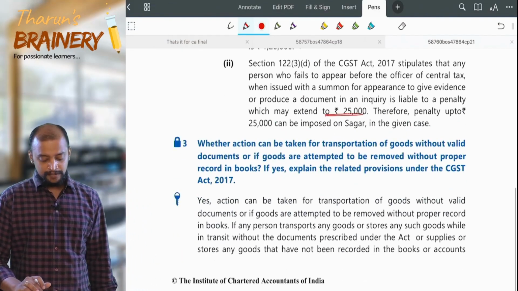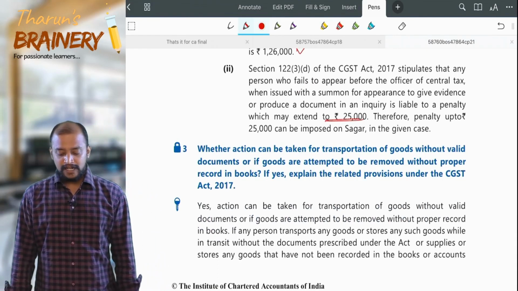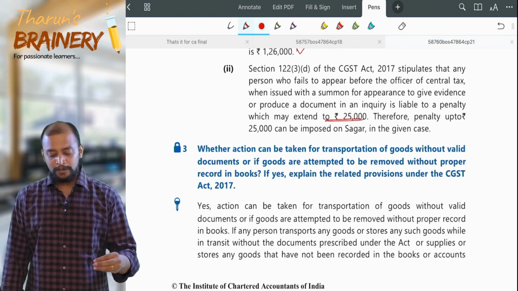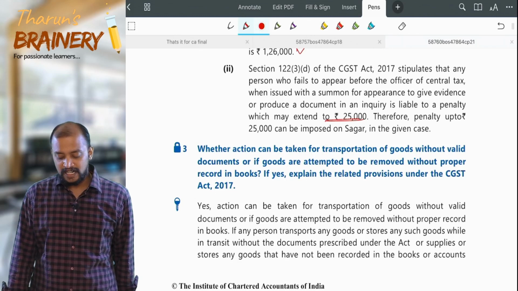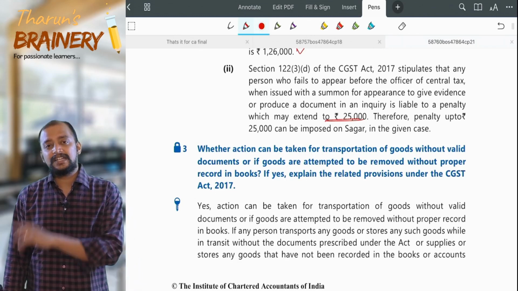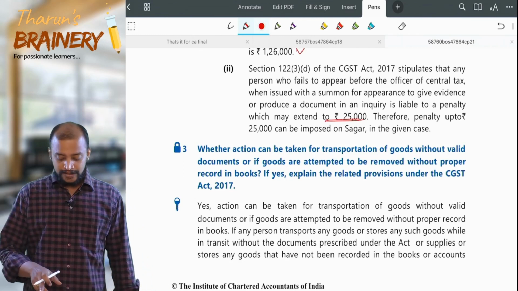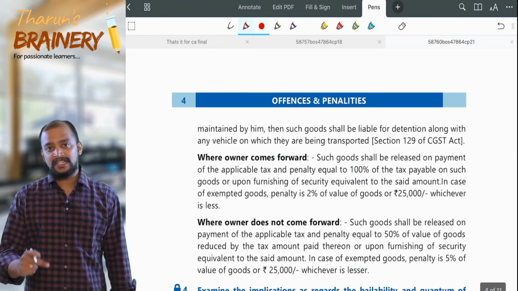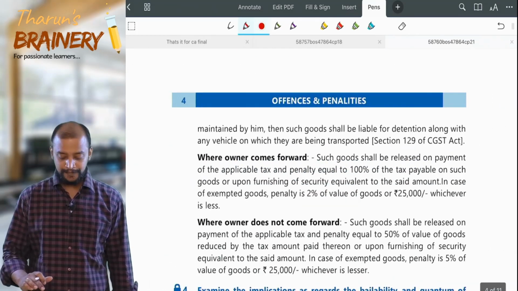Then question number 3. Whether action can be taken for transportation of goods without valid documents, or if goods are attempted to be removed without proper records in the books. Explain the related provisions under the GST Act. So it's a theory question. You need to write about section 129, and what is the penalty when the owner comes forward, and when the owner does not come forward. It's a pure theory question.